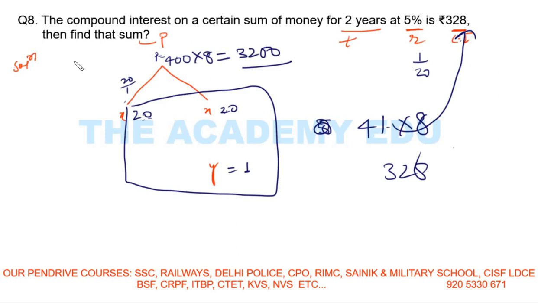Maybe question number 8 video remains paused. See, question number 8, I am explaining again. The compound interest on a certain sum of money for 2 years at 5% is 328. Okay, so